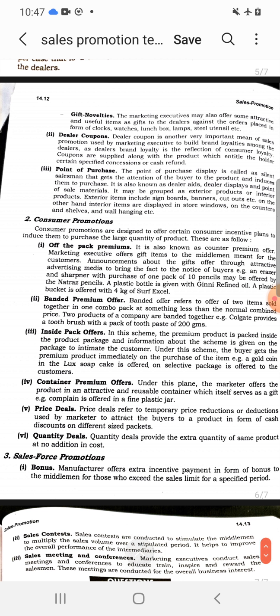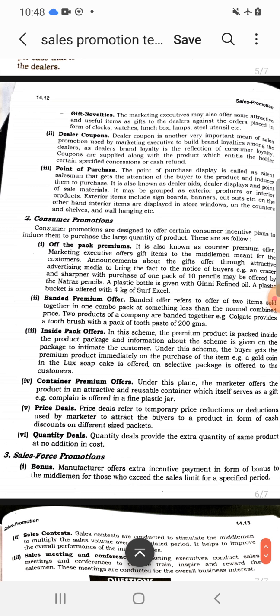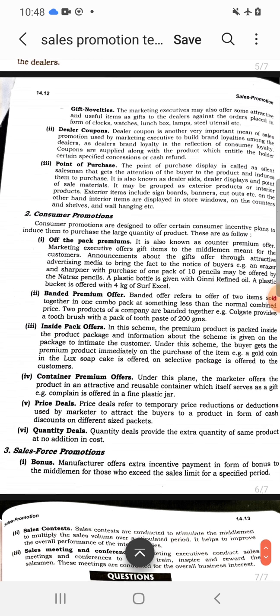Last is sales force promotion tools. The first one is bonus in the form of extra incentives given to the sales force. If they achieve their target or they exceed their target, then they are given the bonus. The second one is sales contests. Sales contests are conducted to stimulate the sales force to sell more and more to the consumers, and the winners who win the contest are given the rewards.